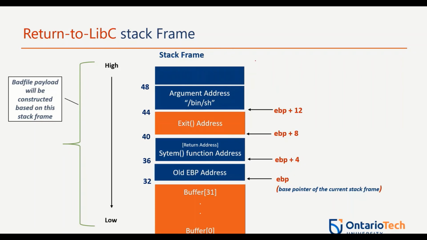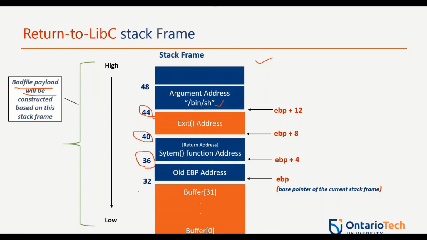So you can see from index 36, we are going to put the system address, and from 40 we are going to put the exit address, and from 44 I'm going to put the shell string address, right? So once we construct this, we get a bad file. So we run the vulnerable program, we should be able to get the root shell with the help of this bad file, which is a payload for the buffer overflow attack.